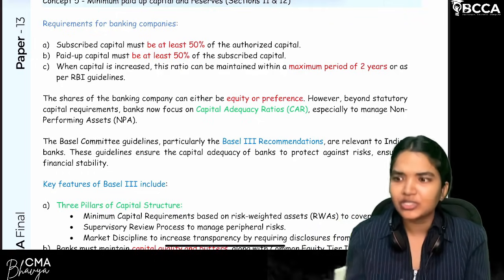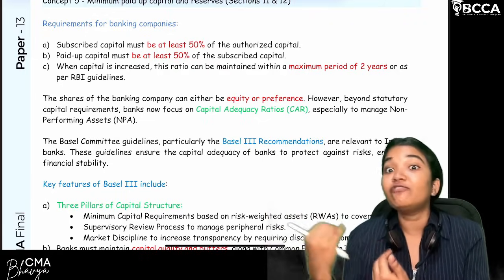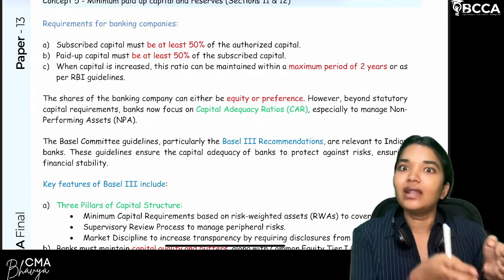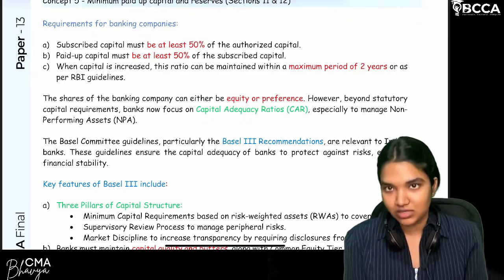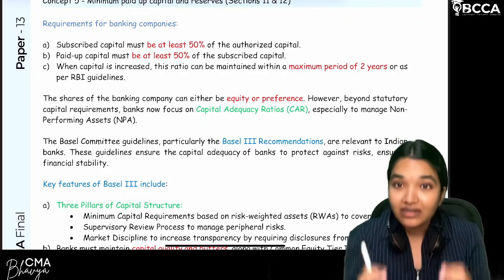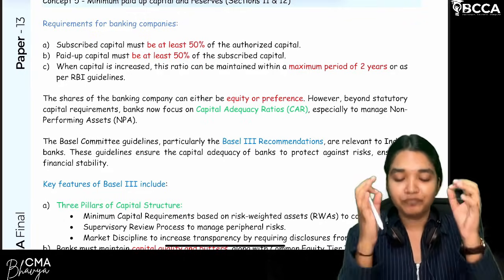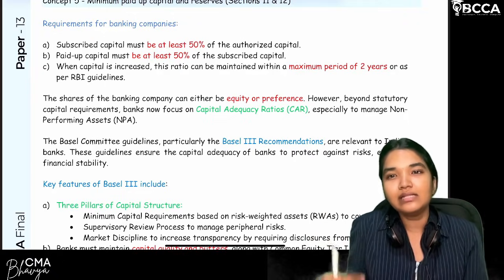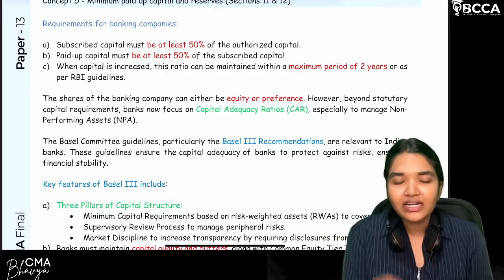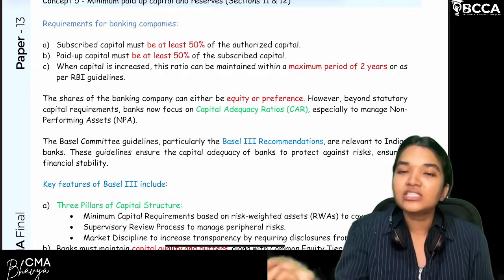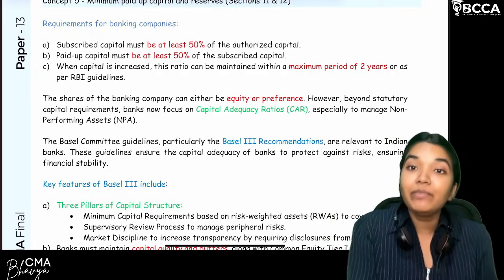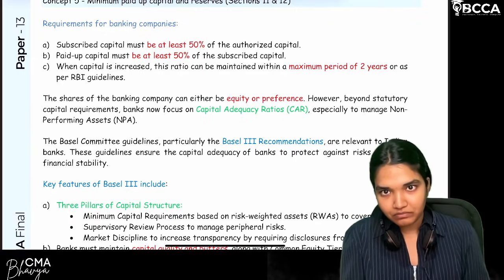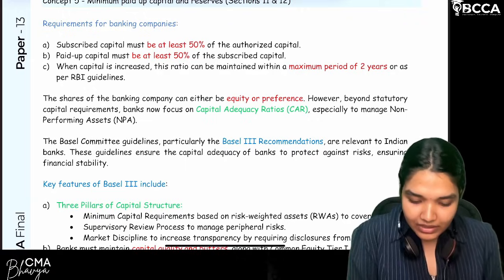Yes or no? If there are a lot of parties who are defaulting on the loans, now, if this situation occurs, you need enough capital in the liability section to absorb these losses. So, that is why the RBI guidelines as well as the international standards, that is Basel III recommendations, specify that in order to avoid this loss, you need to have adequate capital. That is what is called capital adequacy ratios. Are we clear?